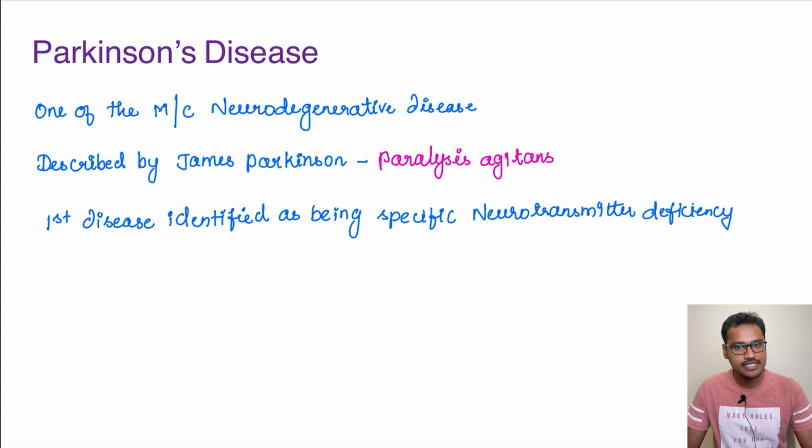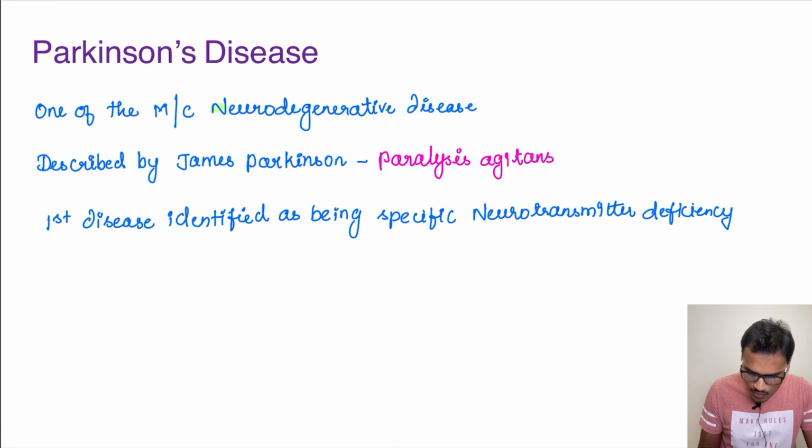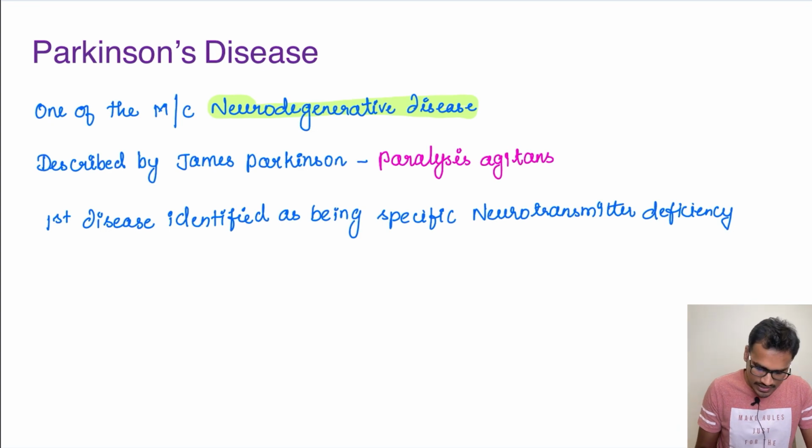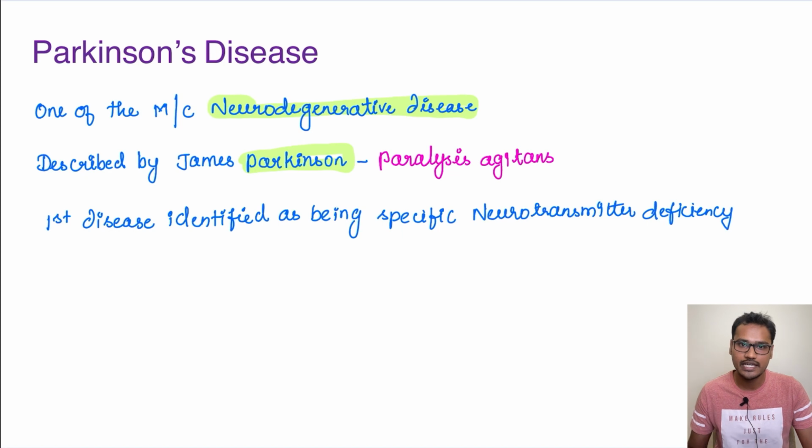So coming to the disease of today, that is Parkinson's disease. So what is Parkinson's disease? Parkinson's disease is nothing but a neurodegenerative disease. Here there is degeneration of some neuronal pathway, and all of us know which pathway is defective. The nigrostriatal pathway is defective. This disease was identified by the scientist James Parkinson, and that's why the name Parkinson's disease is given. He initially called this disease paralysis agitans, but right now it is called Parkinson's disease only.